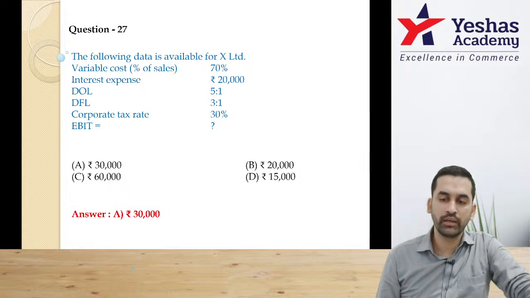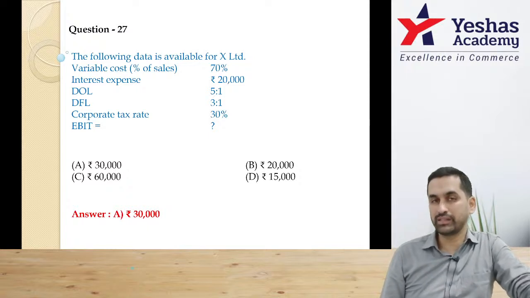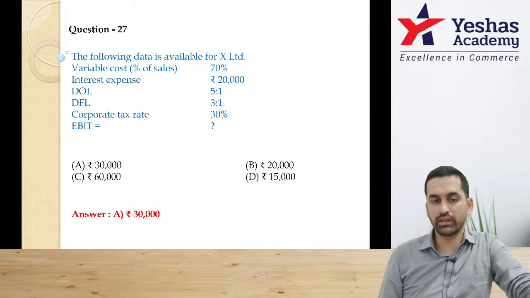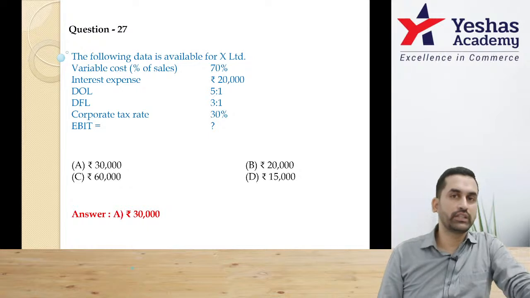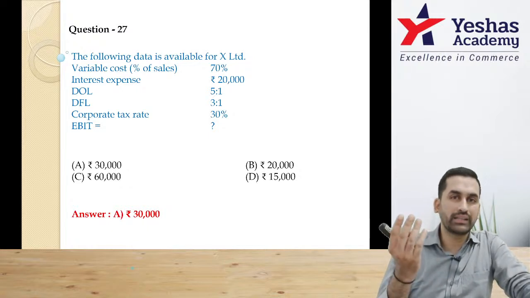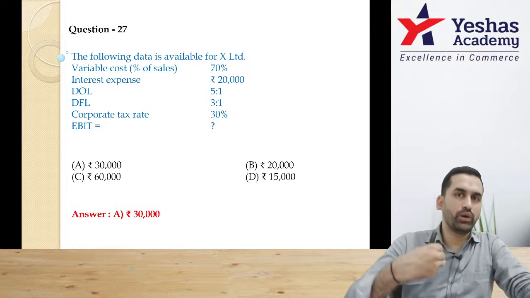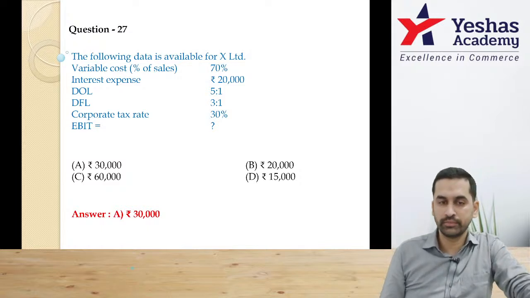Is it A? I can see now one by one students are sending option A, 30,000. Guys, this is similar to 26th. You just have to do reverse working. And tax rate is not relevant. All our leverage formulas are up to earning before tax. Tax will come below EBT. Why should we worry about tax?